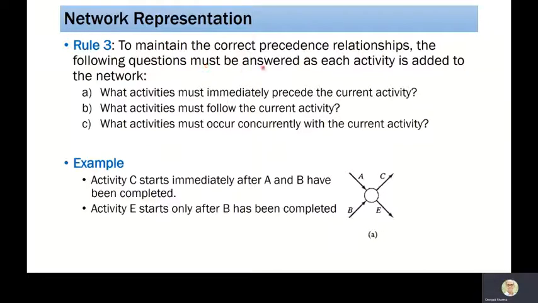The following questions must be answered as each activity is added to a network. So let us understand what we mean by precedence relationship. For example, when you have come to IIT G campus, you started your study from semester 1, year 1, and after that you go to semester 1, year 2 and so on.